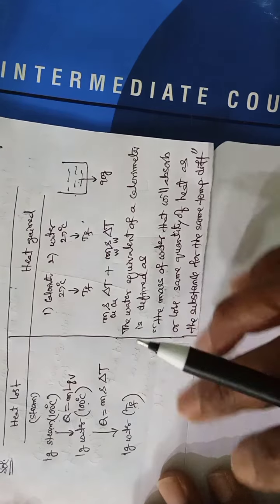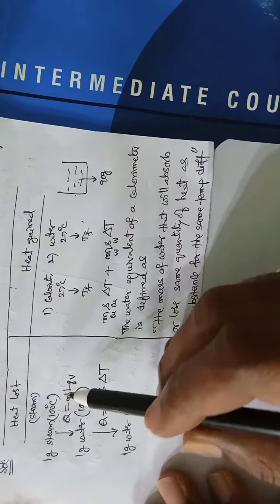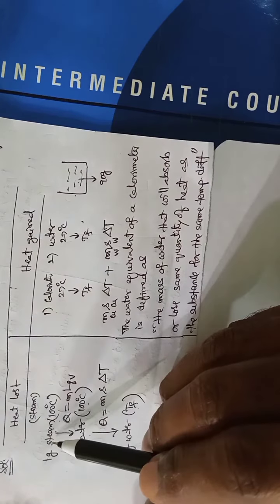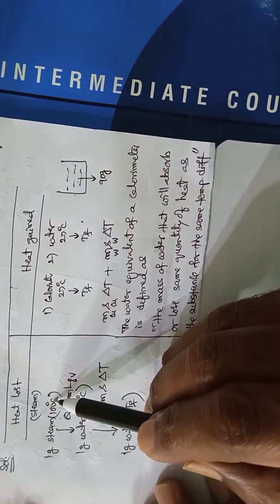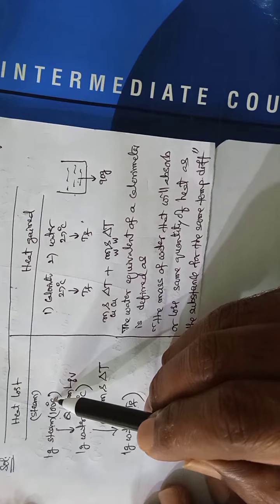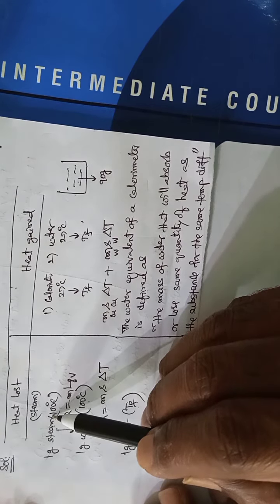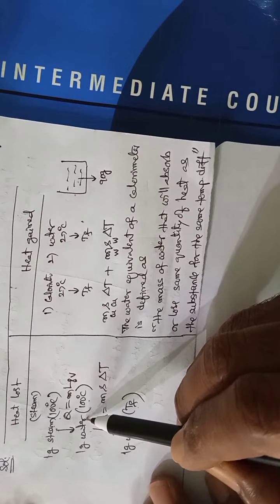Now let us look at the heat loss. 1 gram of steam is at 100 degrees centigrade. At the same temperature, 1 gram of steam becomes 1 gram of water.